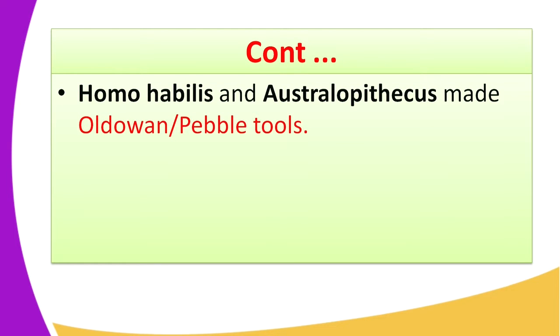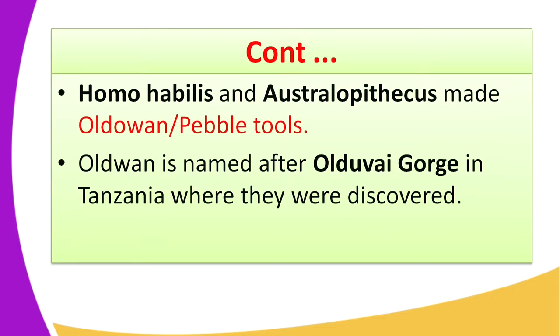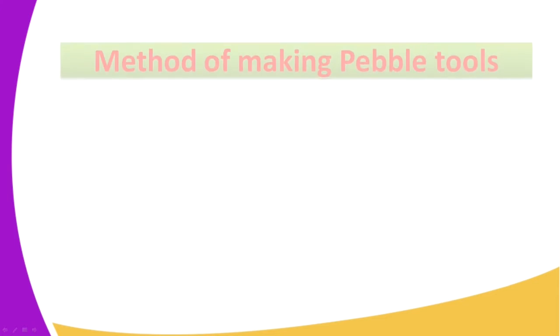We continue with the making of these tools. We said the Homo habilis and Australopithecus made the Oldowan tools, or the Pebble tools. The Oldowan is named after the Olduvai Gorge in Tanzania where they were discovered. So, the method of making the Pebble tools.